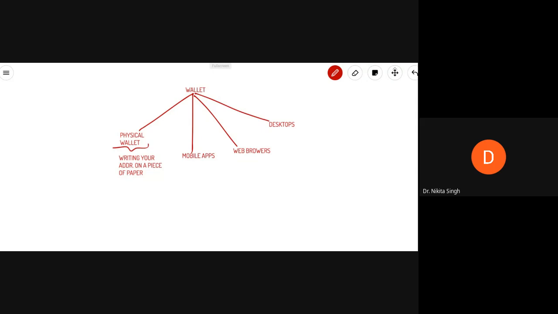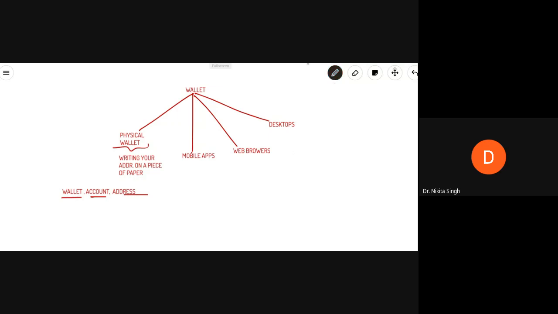Now, let us talk about wallets, accounts, and addresses. It is worth understanding the difference between each of these 3 terms: we have a wallet, we have an account, and we have an address.